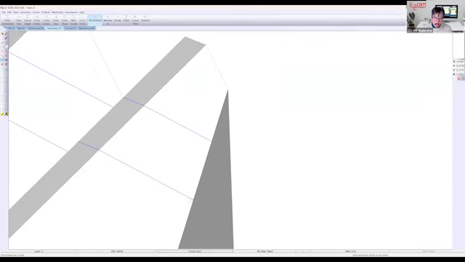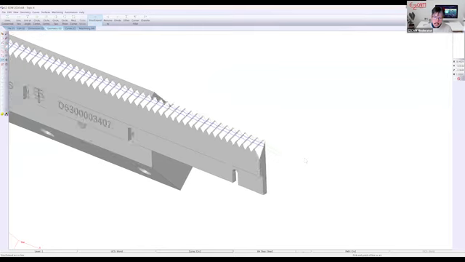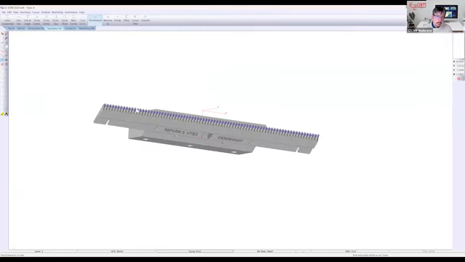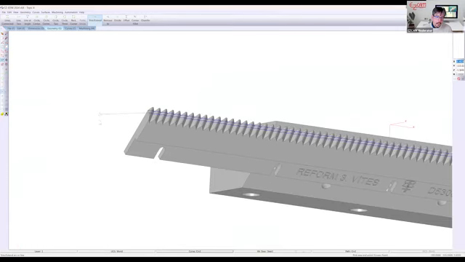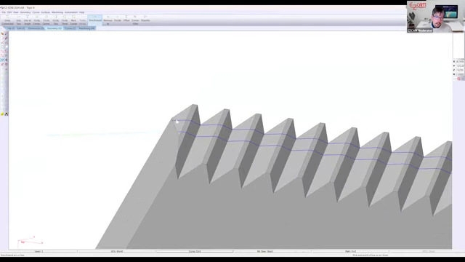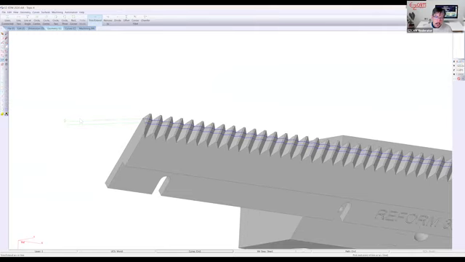Zoom right in. I'm going to take that piece of geometry, snap to screen, and just come somewhere out here. Same thing for the next side. And I just have to be close, that's all.